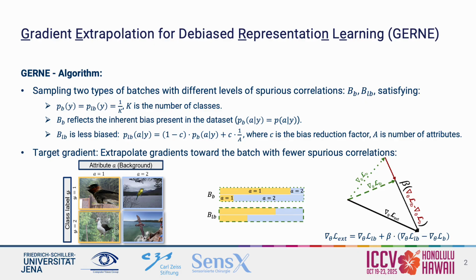We obtain it by interpolating between the biased attribute distribution P_B and a uniform distribution of attributes, using an interpolation factor C, which we refer to as the bias reduction factor. We then compute the loss of each batch and their corresponding gradients. The difference between these gradients captures a debiasing direction, shown as the red arrow in the right subfigure. GERNE then linearly extrapolates the gradients toward the batch with fewer spurious correlations to form a target gradient, which, controlled by an extrapolation factor beta, is used to update the model parameters.